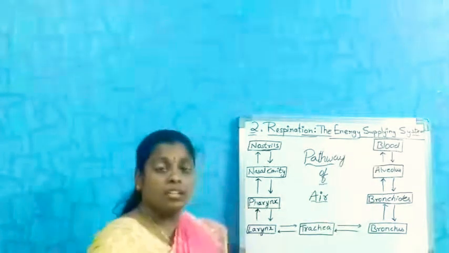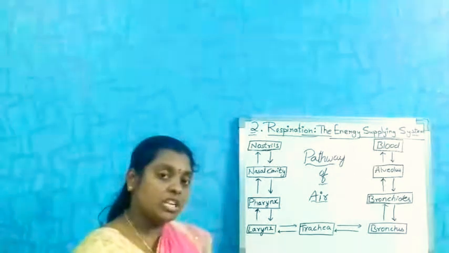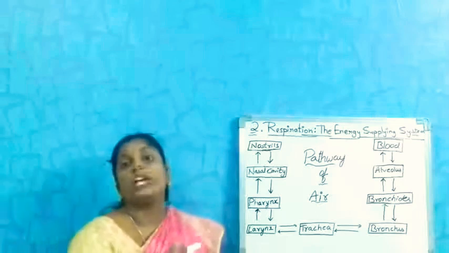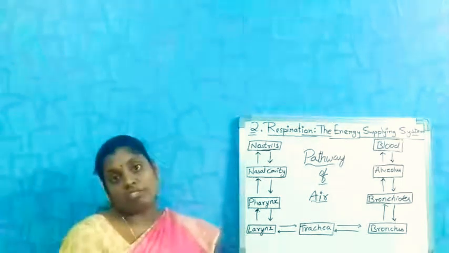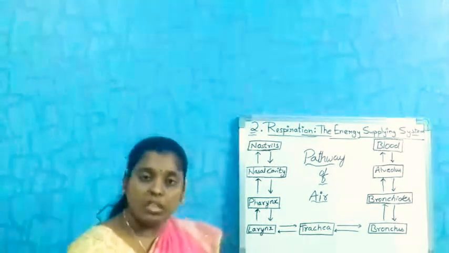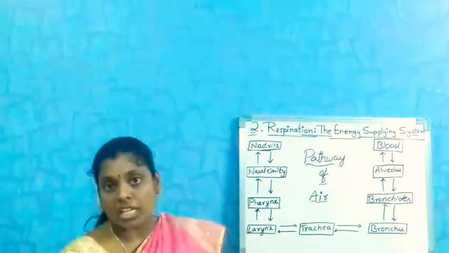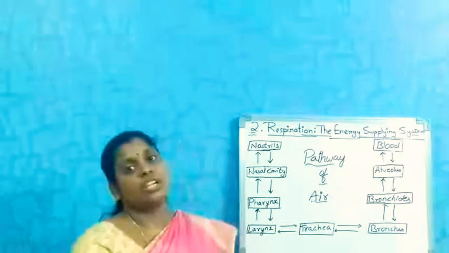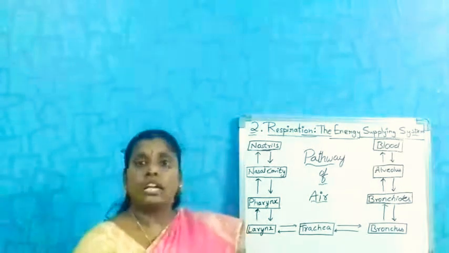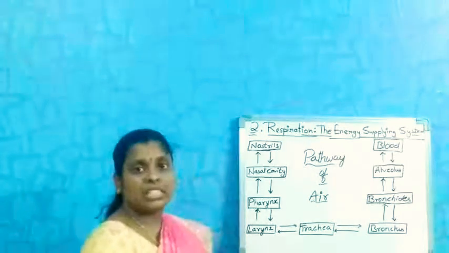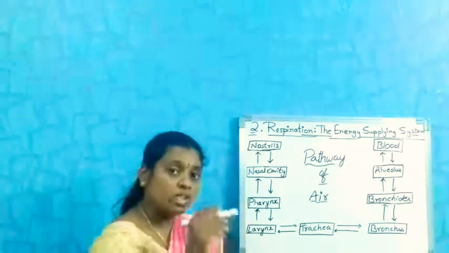When the oxygen reaches the blood, the blood is supplied to each and every part of our body. Along with the blood, the oxygen and food are transported to every cell, and the carbon dioxide is taken back into the blood from the cells or tissues.